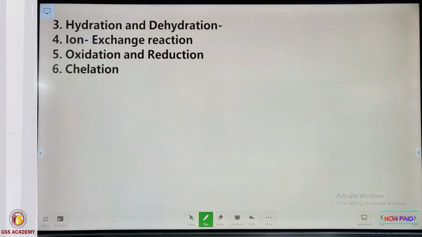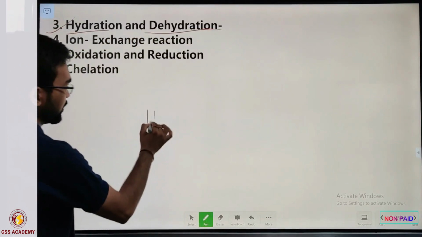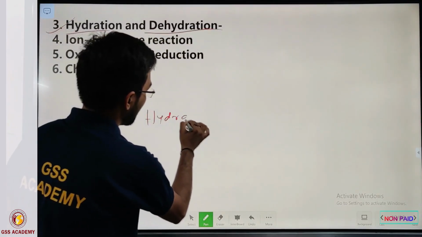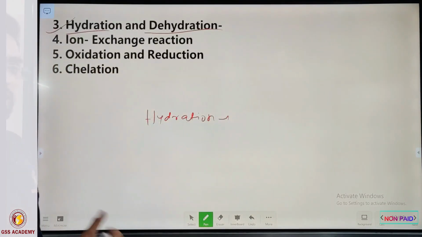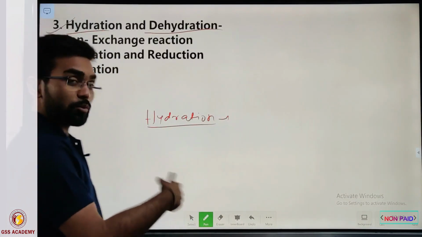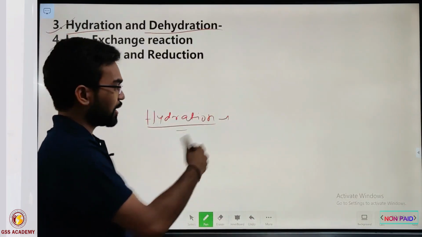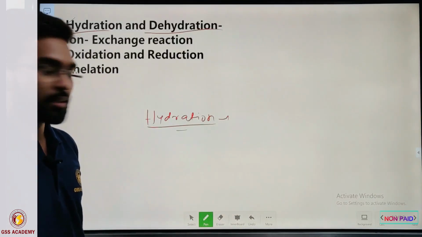So look at the next reaction, hydration and dehydration. What is hydration? As the name suggests, we frequently use this term in day-to-day life, that we should hydrate, and if we are dehydrated, that's why we feel less energetic.